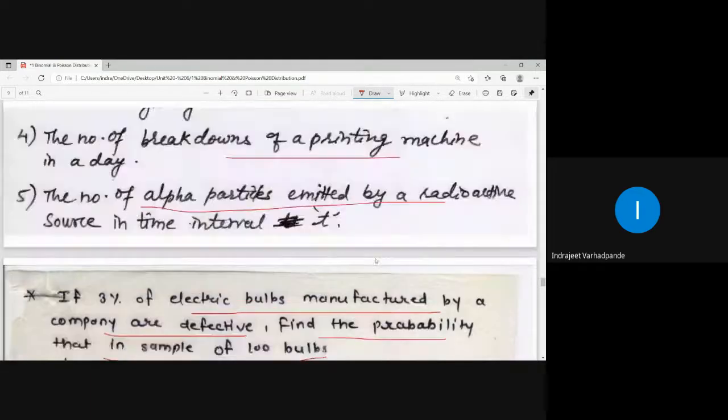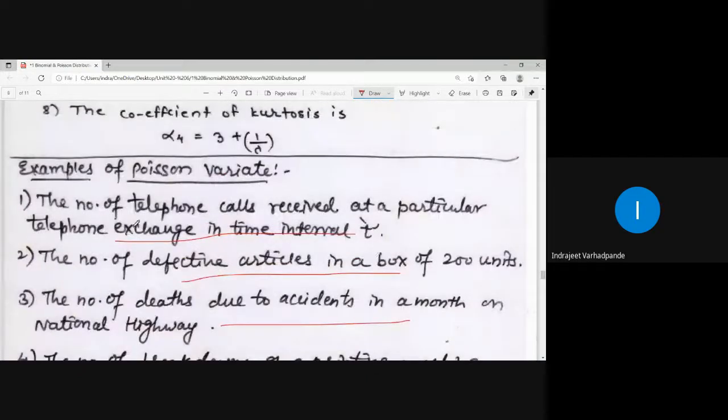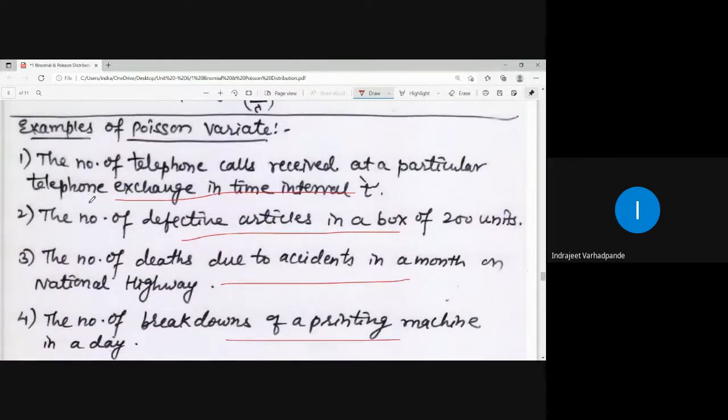Now see, in the examples related to this Poisson variate, we have talked that the number of telephone calls received at a particular telephone exchange can also be approximated to the Poisson distribution. Number of defective articles in a box of 200 units. These are certain peculiar examples in which we apply the Poisson distribution, but it is not limited to this.